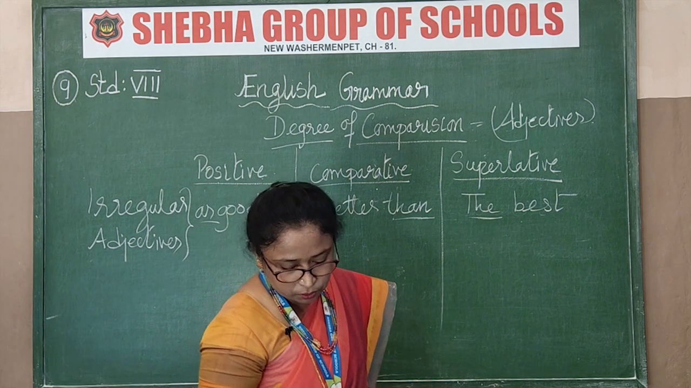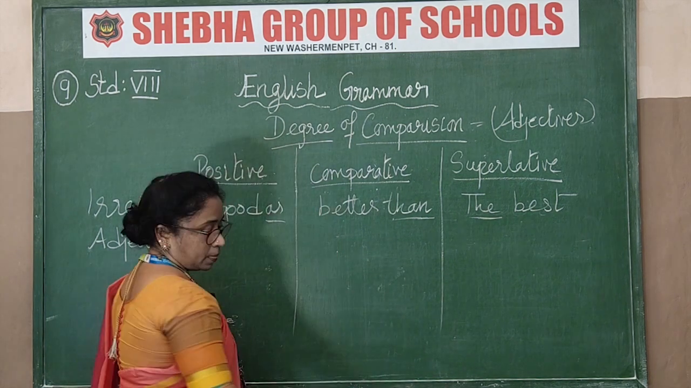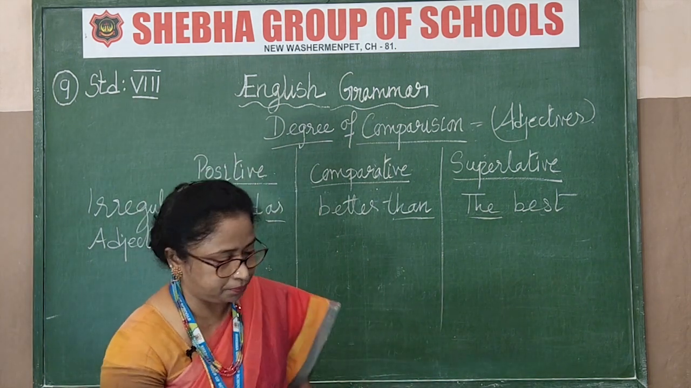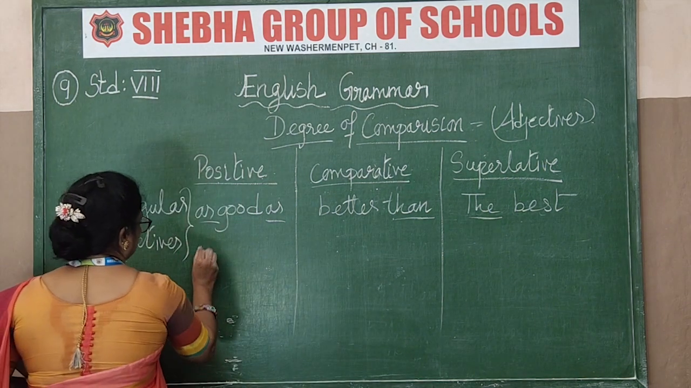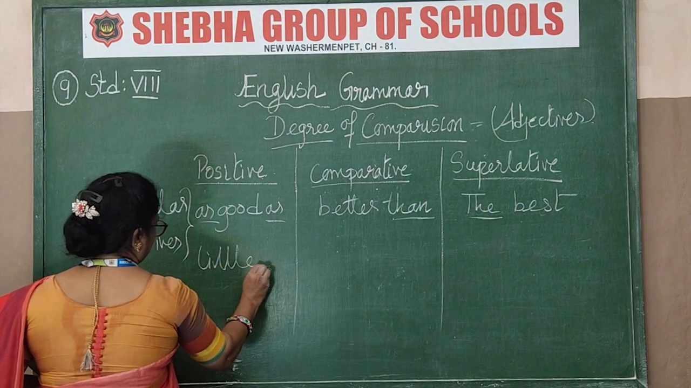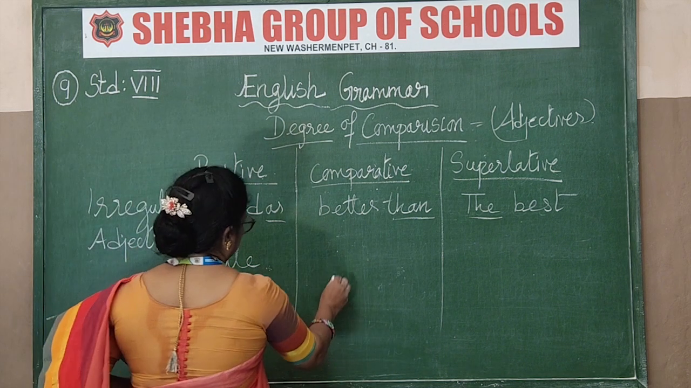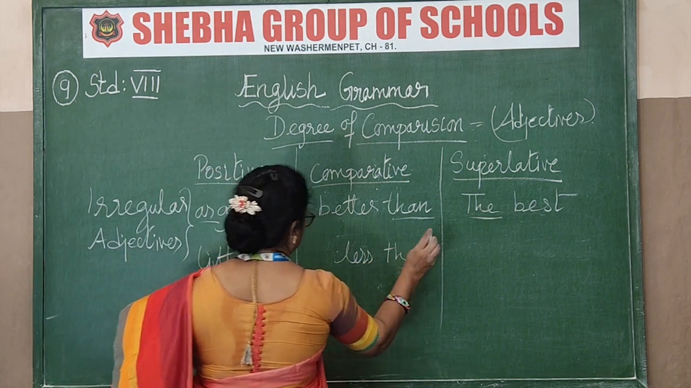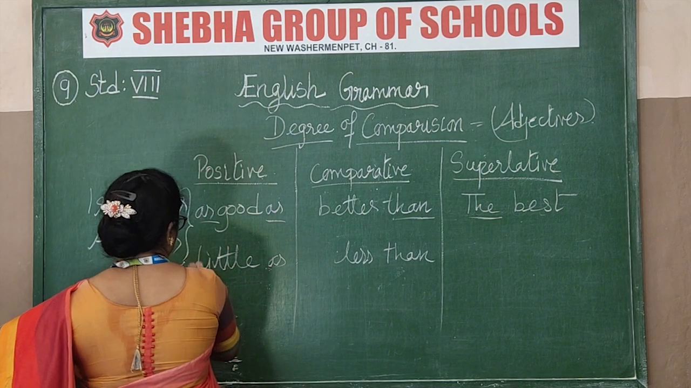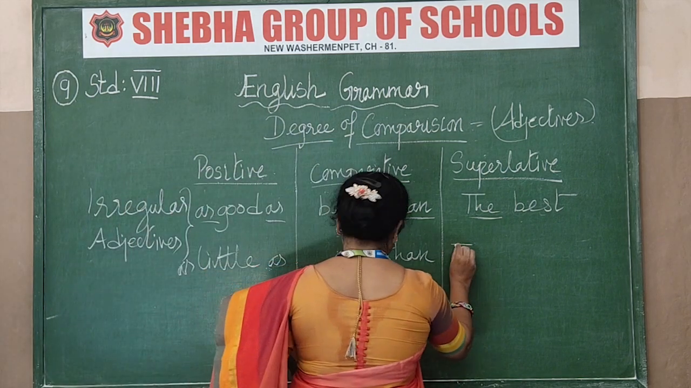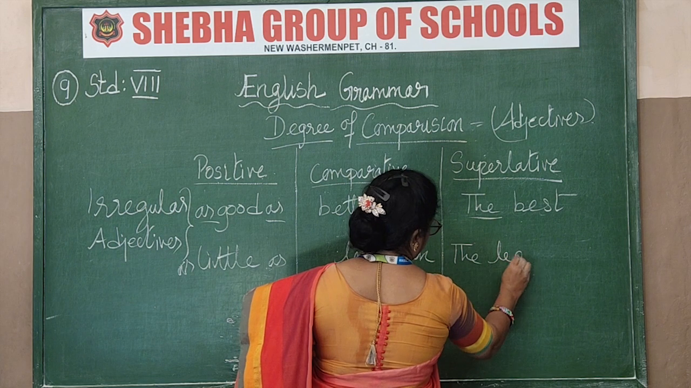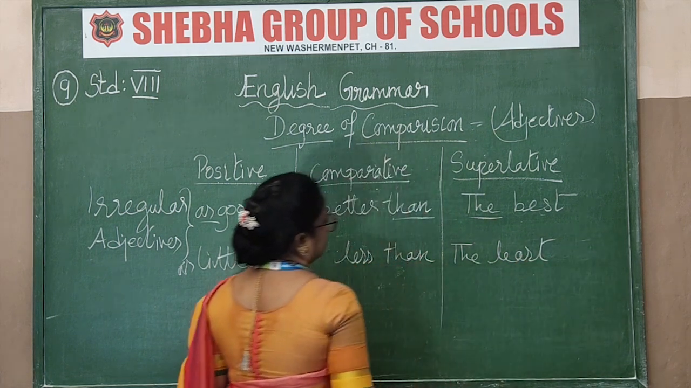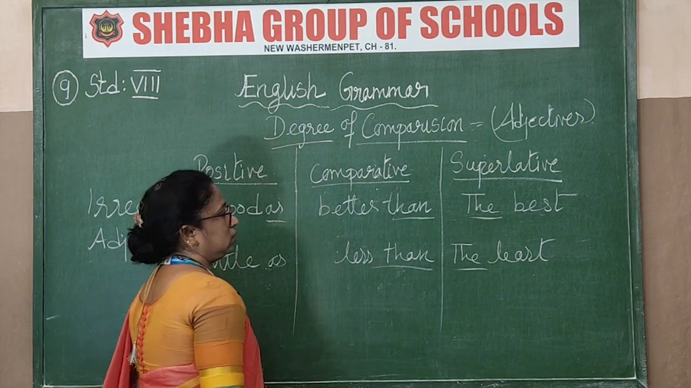Okay, now the next one I'll show you. Little, as little as, and then less than. Lesser than, as, don't leave out that. Then the least. Got it now? See the least. So these are the different words.